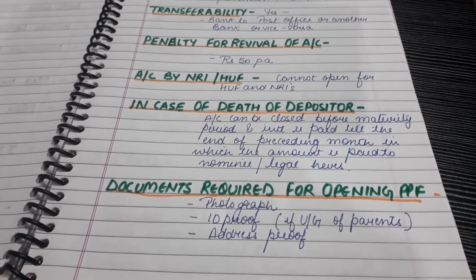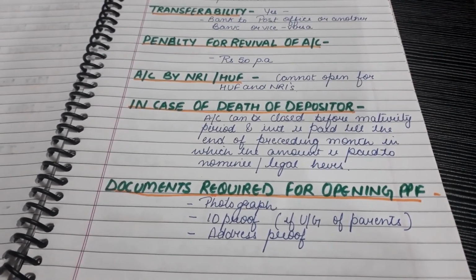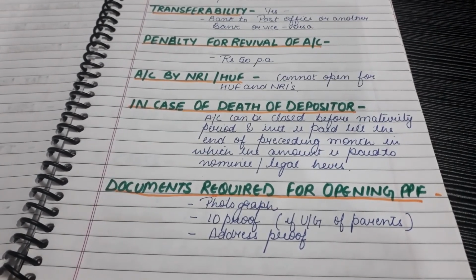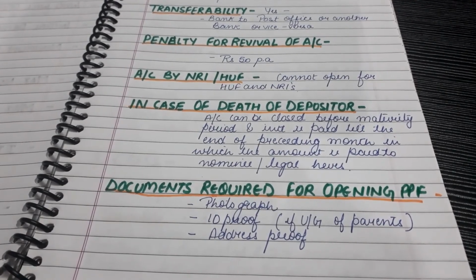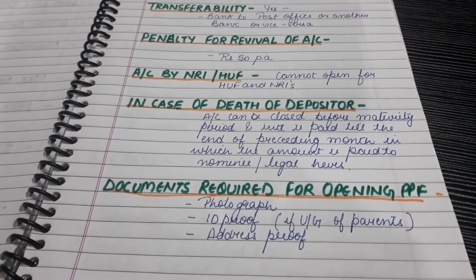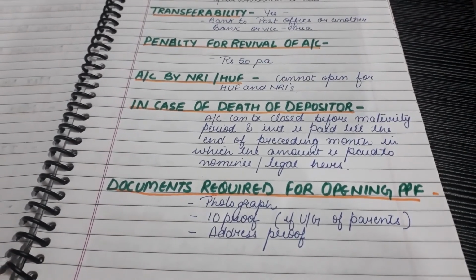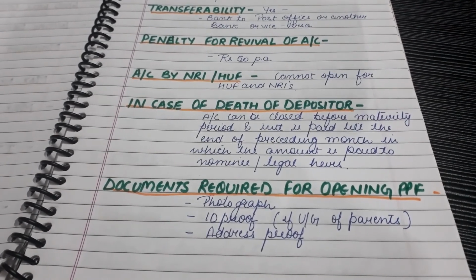So documents required for opening of PPF accounts. It is very important to note that your photograph, your ID proof and address proof is required to open a PPF account. ID proof can be PAN card and address proof can be your Aadhaar card, and in case of under guardian, ID proofs of parents can be taken. So that is all about PPF account.